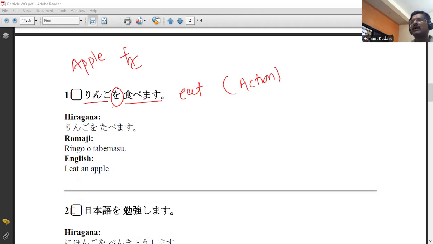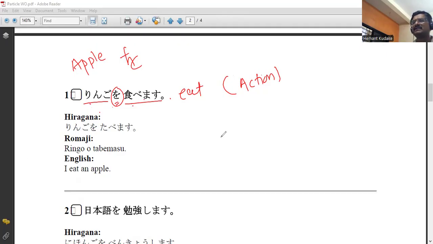Here ringo, apple, is the object, and tabemasu is the verb, which in short I am calling an action verb. In grammatical language, instead of action verb, we can also say transitive verb. So this is the first example.